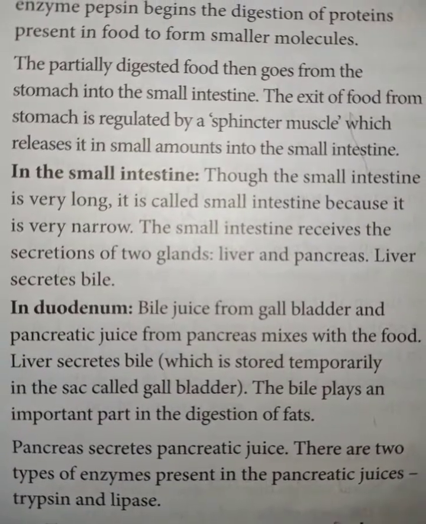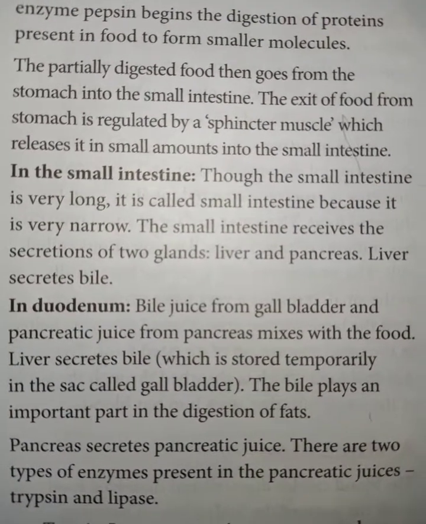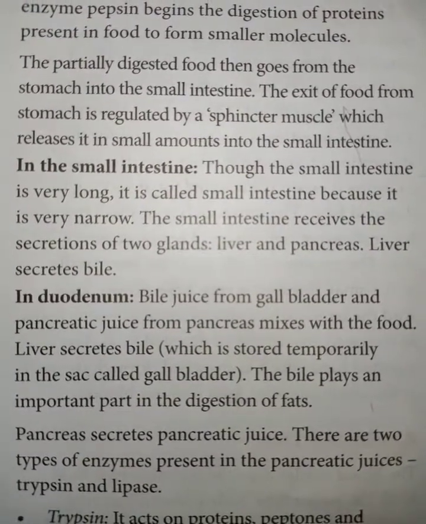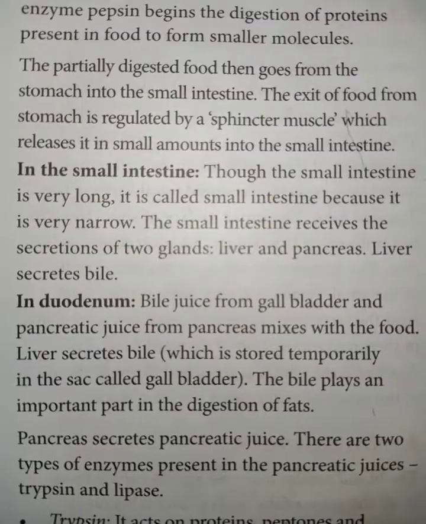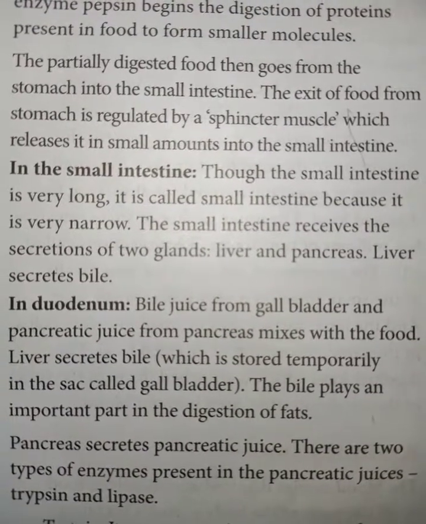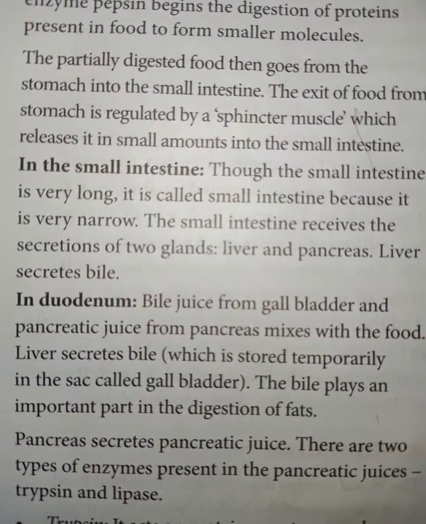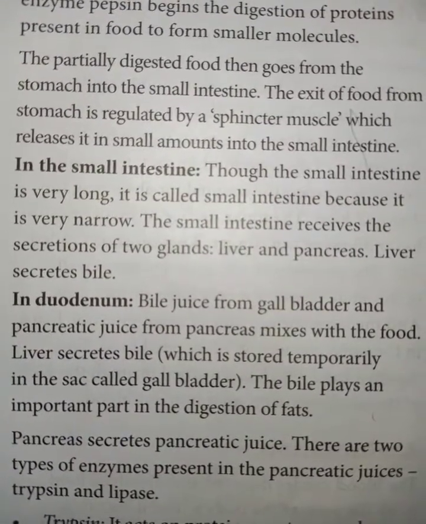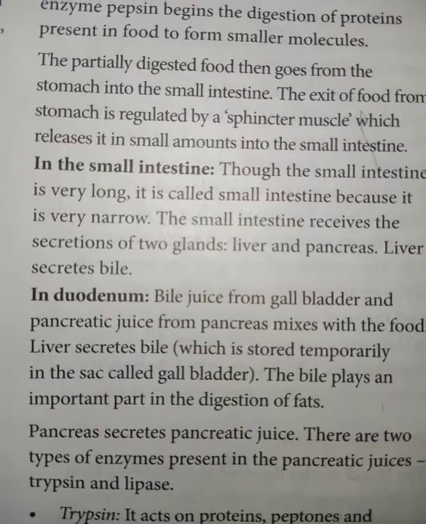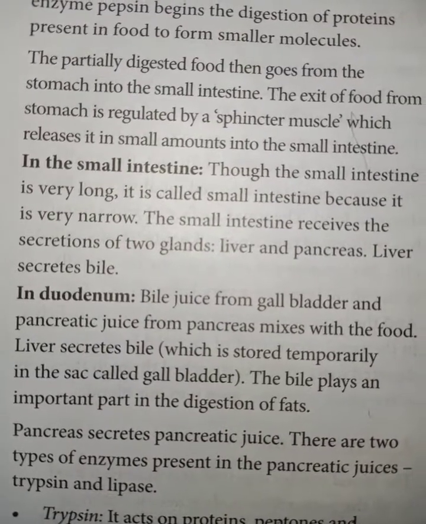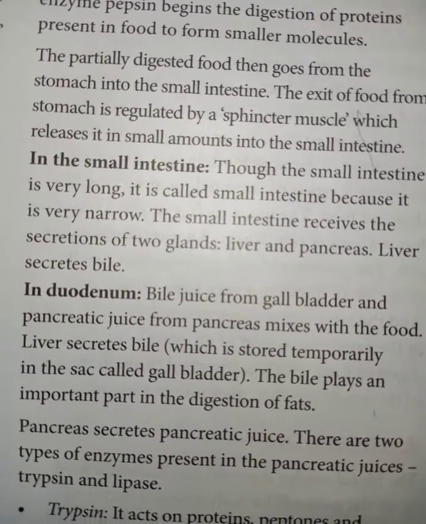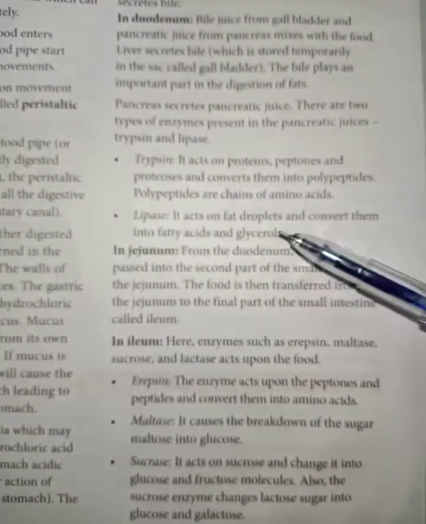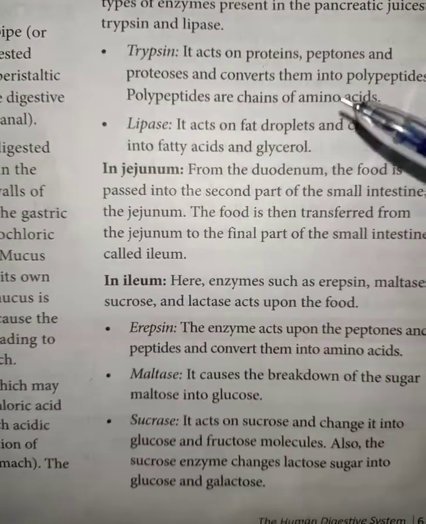When the proteins are broken down into smaller pieces, many types of things are formed. Proteins can be broken into peptones, proteoses, polypeptides, or into a chain of amino acids. In the same way, fats are converted into fatty acids plus glycerol. I have already explained this in the previous lecture.